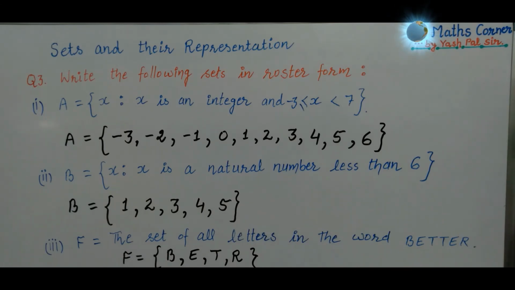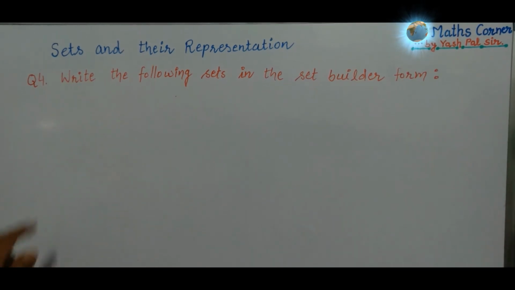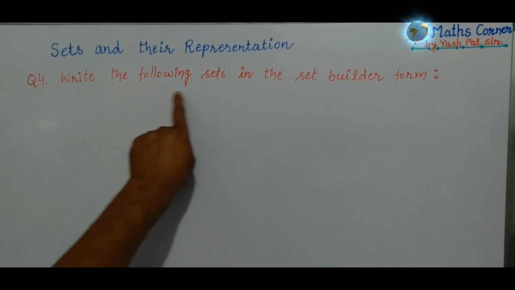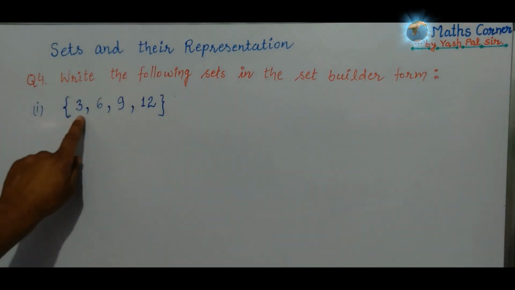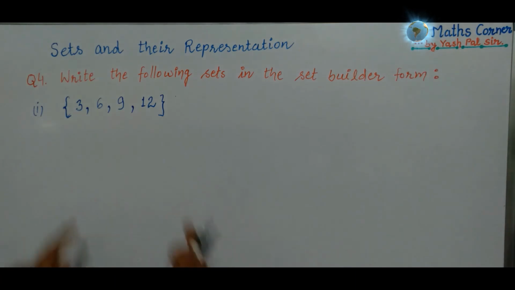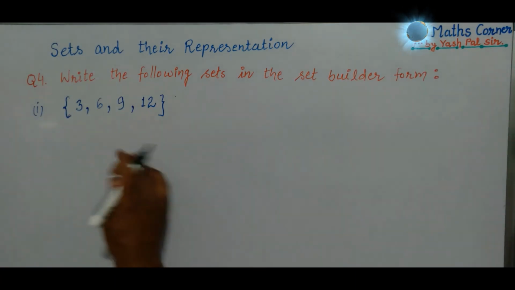Okay, now next question is question number 4. Write the following sets in the set builder form. The very first part is 3, 6, 9, 12. These are the elements. So how to write this in set builder form?